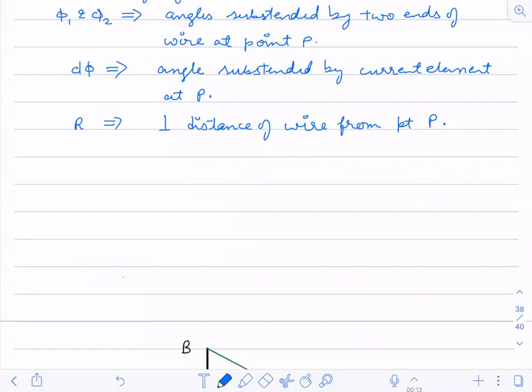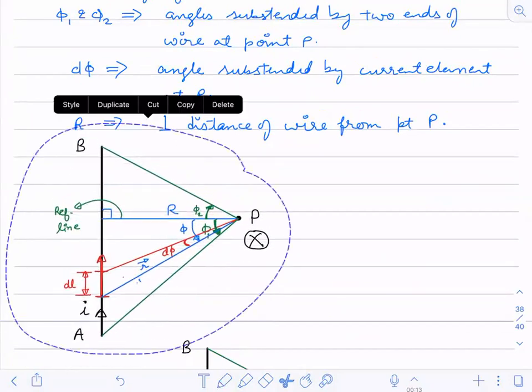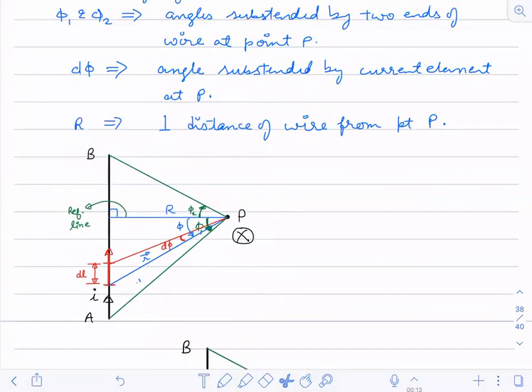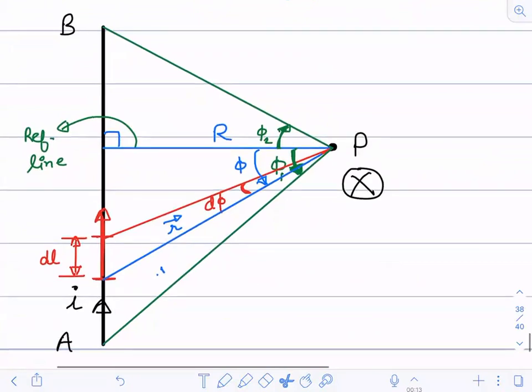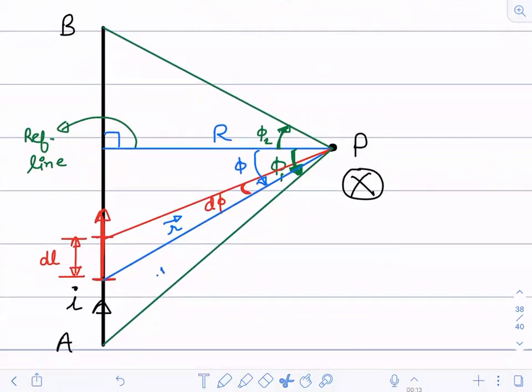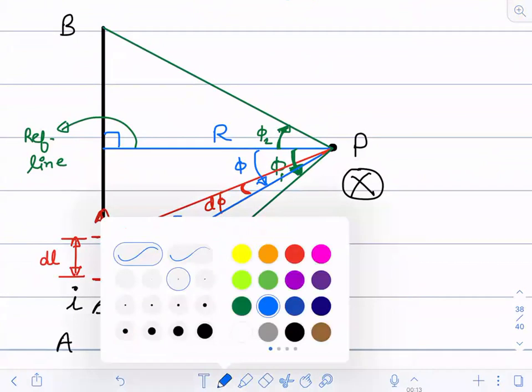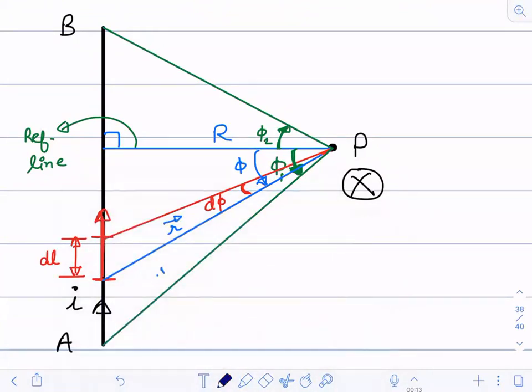Pay attention to this point. Okay, see this. Suppose I take this current element over here. Suppose it happens that I'm taking the current element here, between this part to this part.